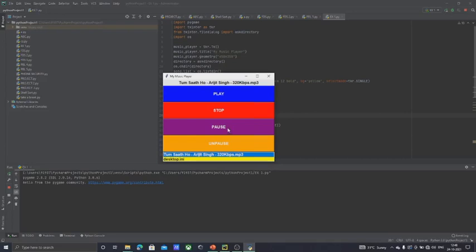Here you can pause the music by using this pause button, and unpause it. The music will start where we paused it. You can stop the music by using the stop button.